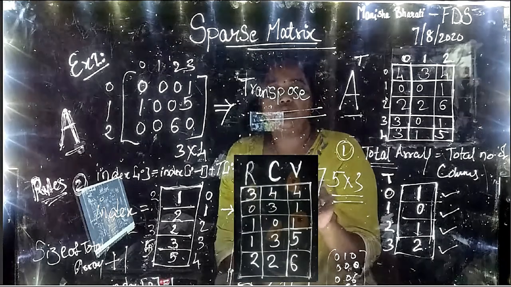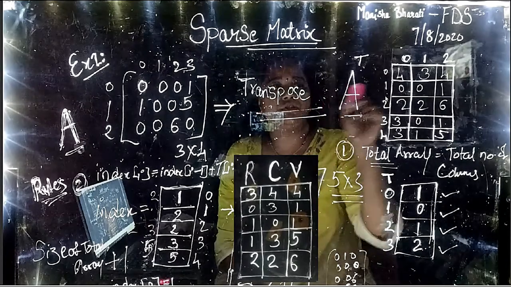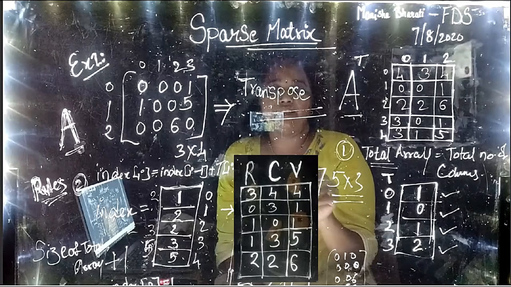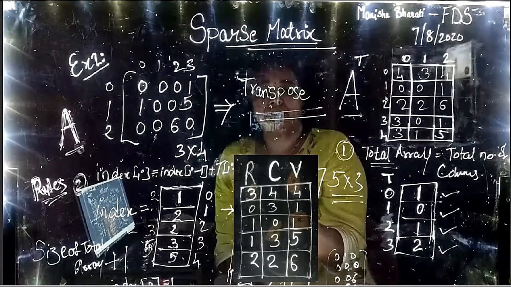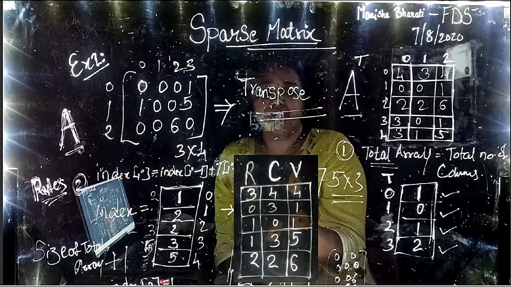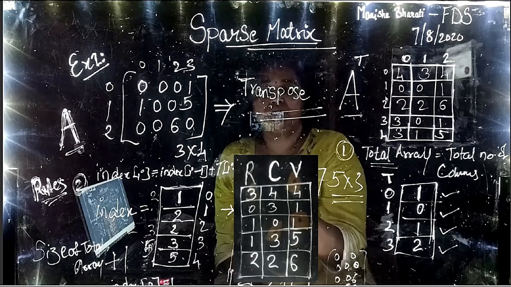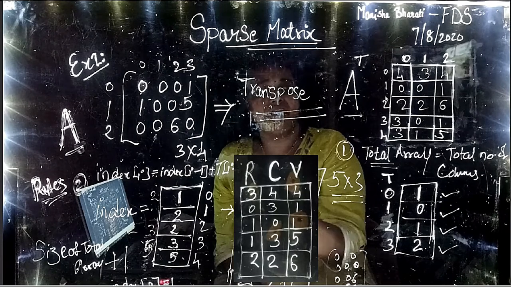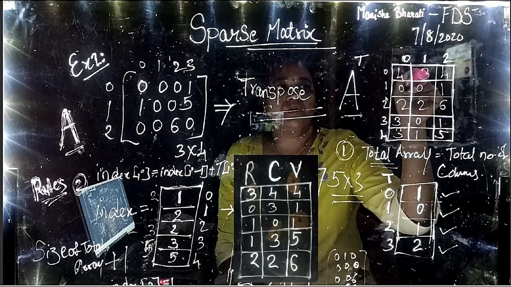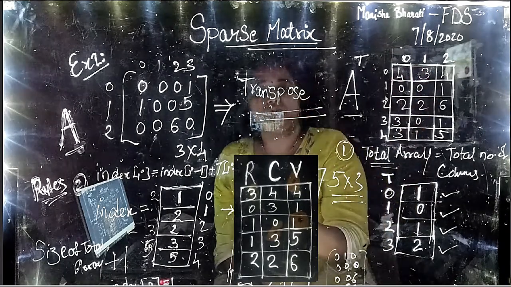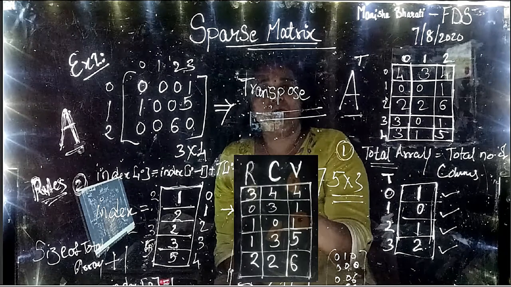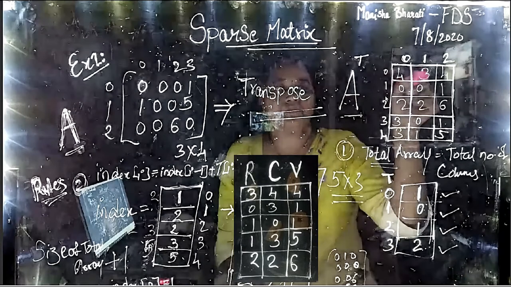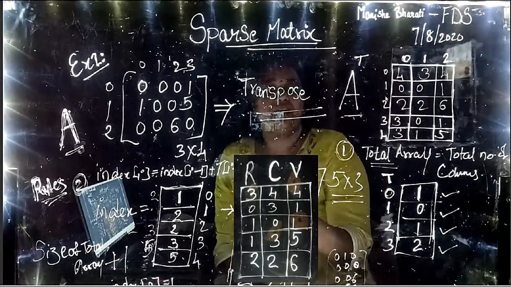Okay. So this has to be shifted in the first row, but there will be a slight change. Now here, how many rows were there? 3. But in the transpose, rows will become columns. So we have to write this value 3 in the column. In the transpose, row becomes column and column becomes row. So we have to write this 3 in the column and this 4 in the row.